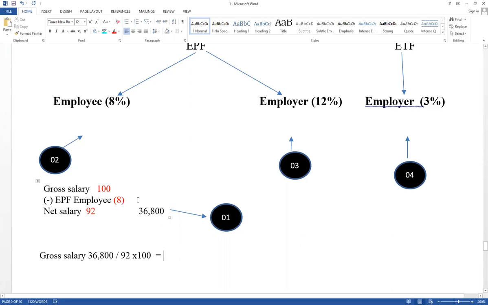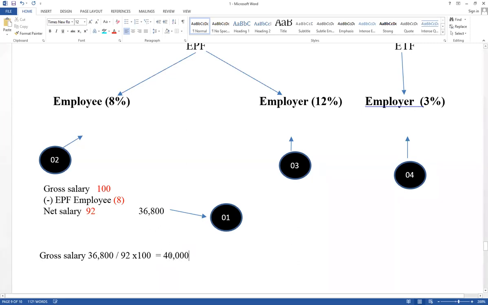Therefore 36,800 divided by 92 into 100 is the gross salary. Right, first you have to calculate gross salary, very important. It has not been given clearly. Therefore 36,800 divided by 92 into 100. Therefore here gross salary equals 40,000.